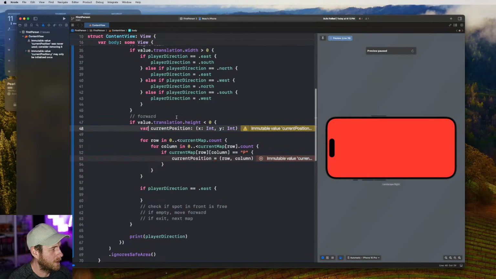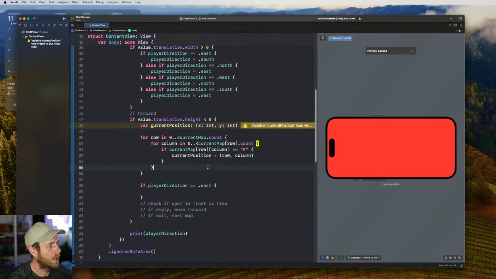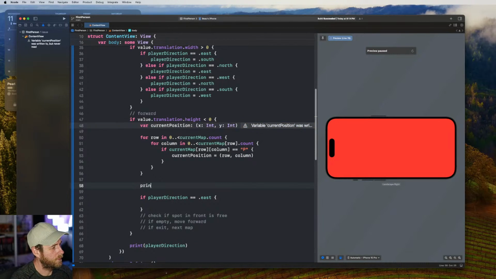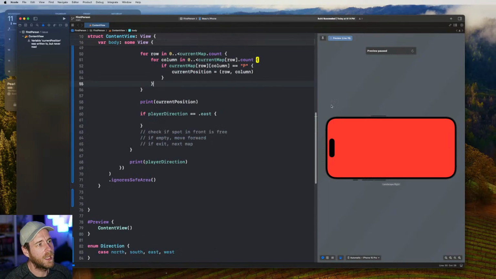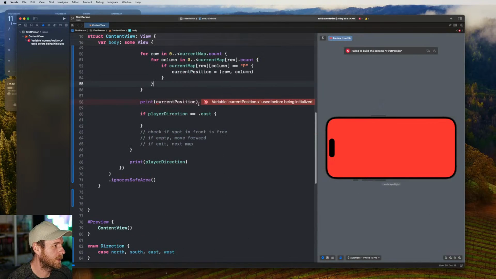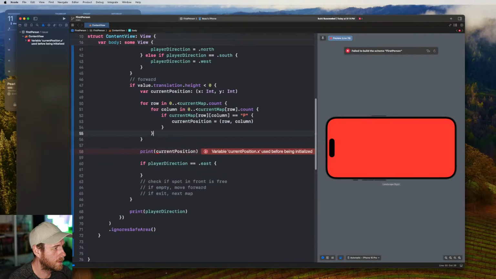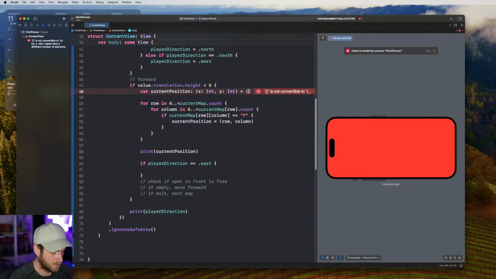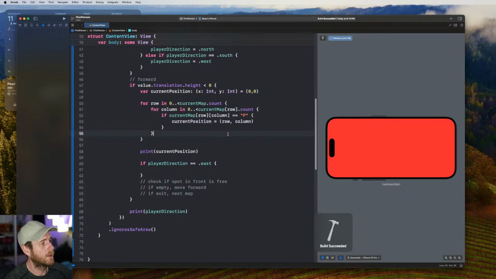All right, so we go var here. Variable current position was written to but never read. Okay, cool. So what we could do is try and print this out and see if it's correct, right? So let's say current position. Let's give this a run and then just see. I'm going to swipe forward. What have we got? Used before being initialized. Okay, yeah. Just go 0. Yeah, that'll be fine. I'll fix this up later. I don't want to initialize it to a 0.